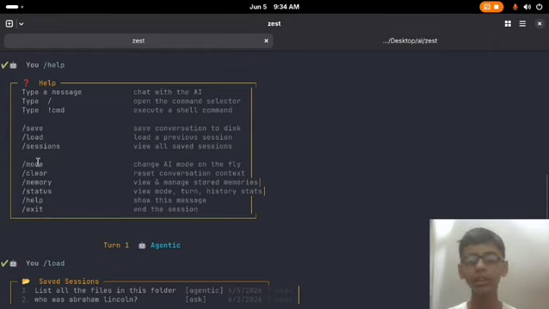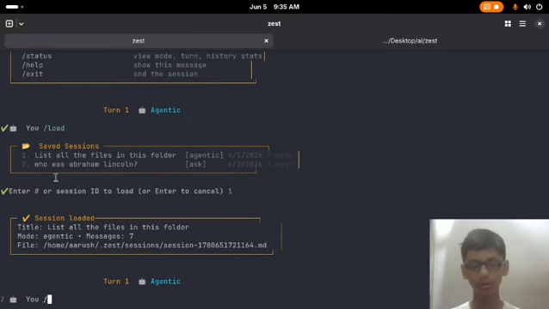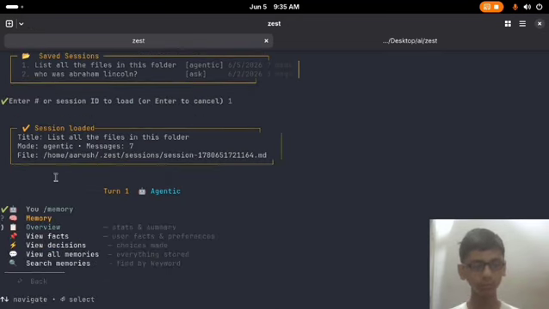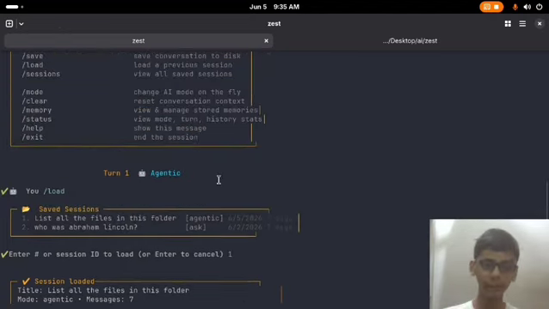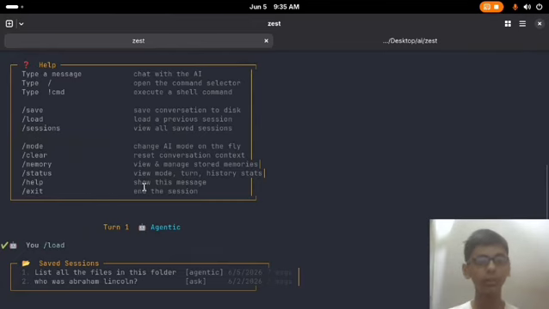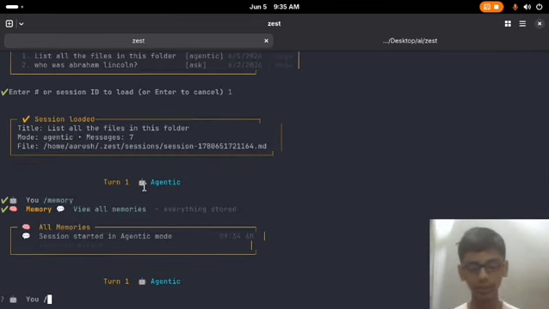Then mode. This can change the mode, and clear clears the conversation history and command context. Then you have memory, so let me show you. It can generate an overview of what you have done, and the facts and decisions it has made, and you can see all the memory. It has just started, so there is no memory, but it would create as you go and create something.